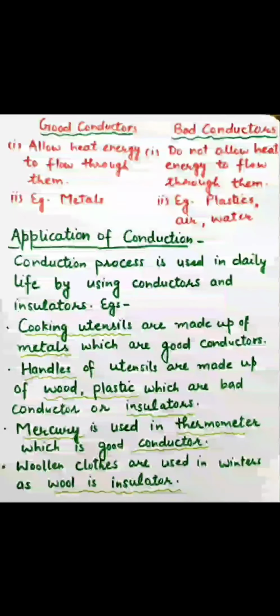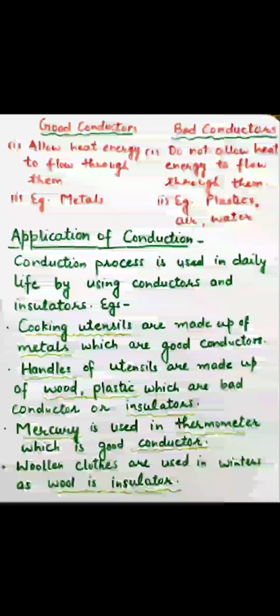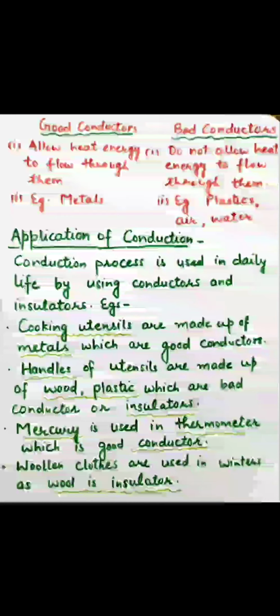Good conductors are those materials which allow the heat to flow through them easily. For example, metals. You may have seen utensils made up of different metals, aluminium, copper, and they allow the heat to transfer through them. Bad conductors, the materials which do not allow the heat energy to flow through them, are called bad conductors. Examples: wood, plastic, air, water.